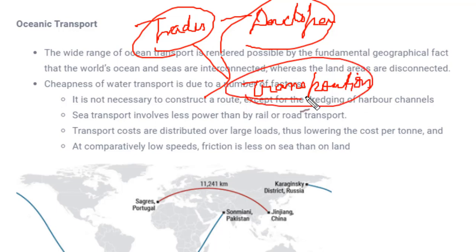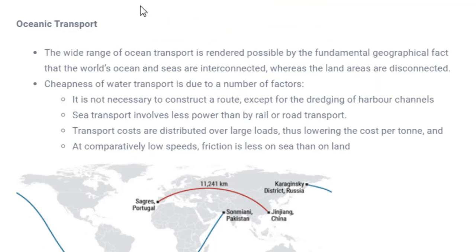So in the ancient or starting period, people used to travel from one place to another using this ocean mode of transportation, with big ships and all. Okay, and what are the benefits of this ocean transportation? In ocean transportation, we know there is very little friction. This water body offers very little friction.